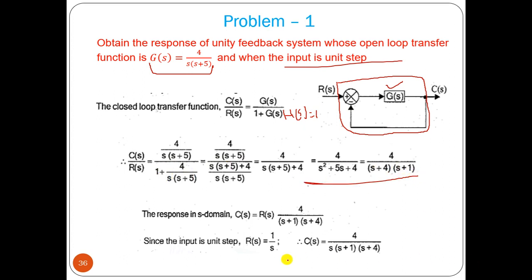C(s) by R(s). Now we have to find out the response, that means c(t) we have to find out. So C(s) equal to R(s) into the transfer function, and this is a unit step input. So R(s) will be 1 by s, so you have to multiply it by 1 by s. So this is your C(s). Now we have to find out c(t).